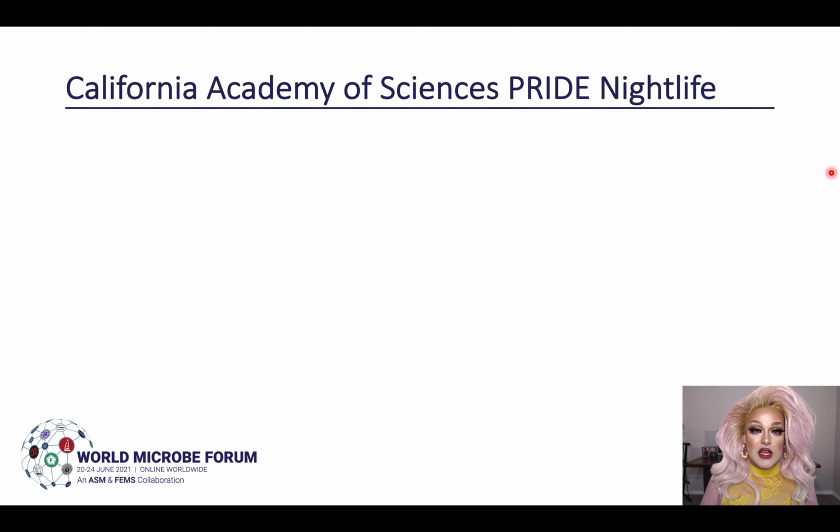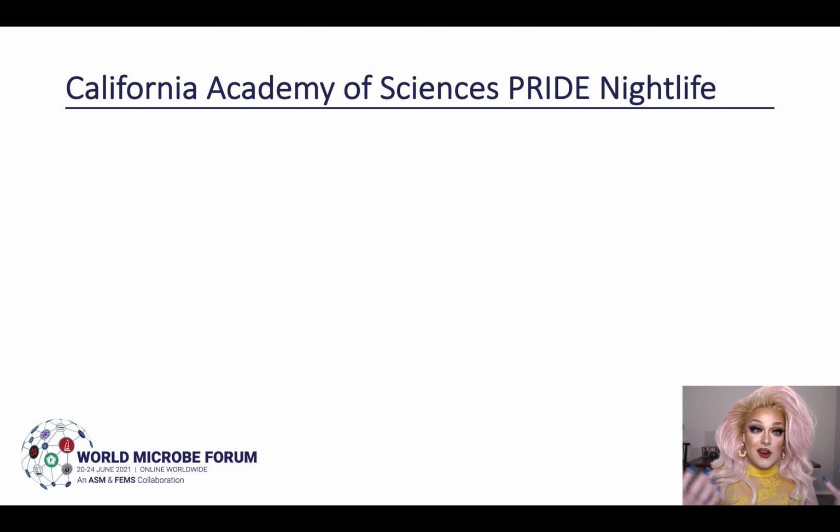So another event that I did was at the California Academy of Sciences, which is a museum in San Francisco. And every Thursday they do a nightlife event. So it's a 21 and up event where there's alcohol, there are food trucks, and we get to explore the museum. There are sometimes tabling events and fundraisers. And so this particular event was for Pride, and it was all about painting and pigments and colors.